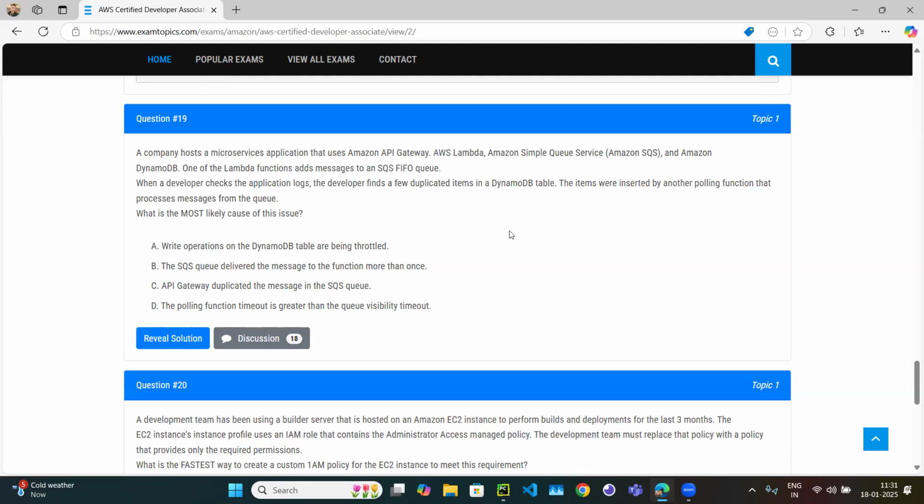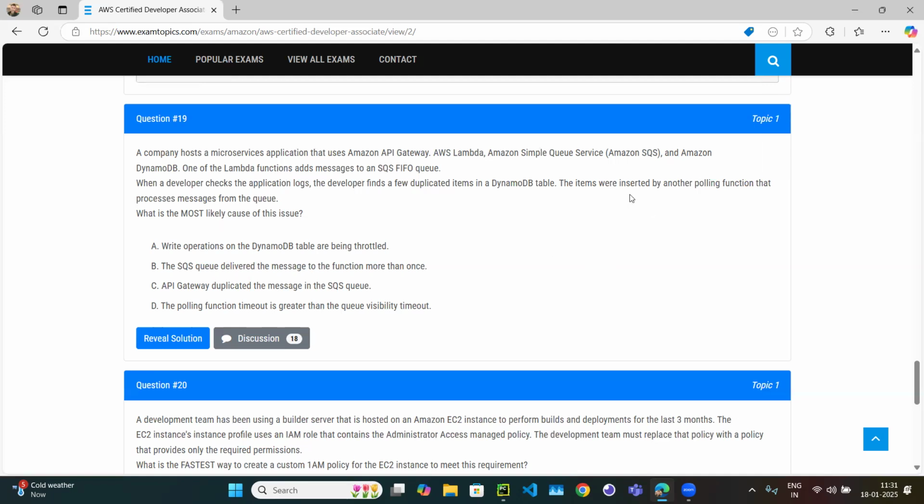And it takes 5 minutes or maybe 5 seconds. But till 3 seconds the message will be visible. The message will not be visible to the other users, only visible to the particular one. But as soon as the 4th second comes, it will be visible to the other consumer as well. All right. But the polling function is taking more time.